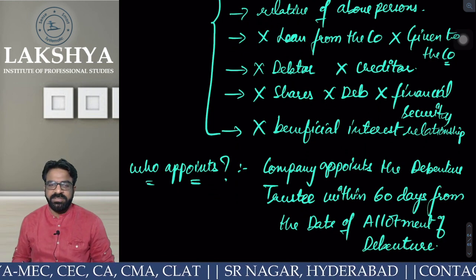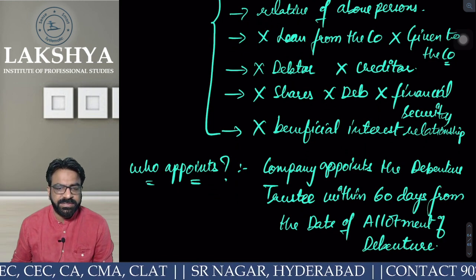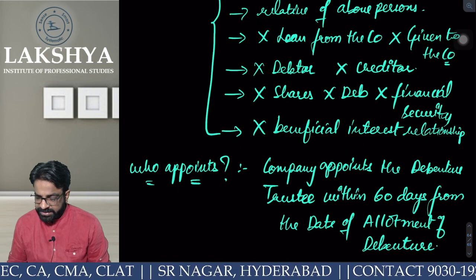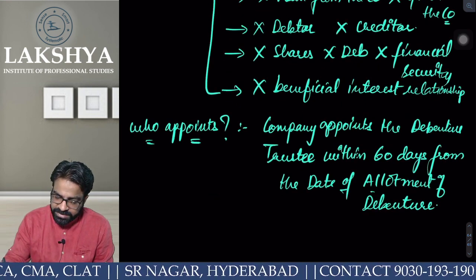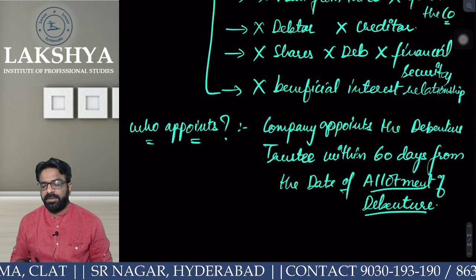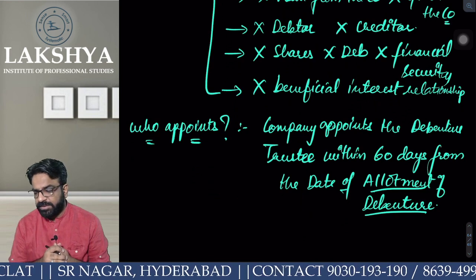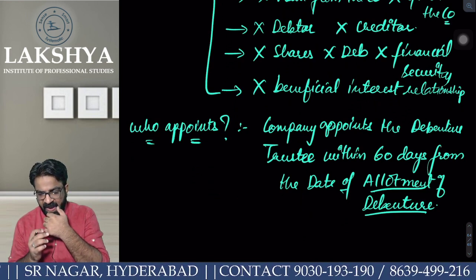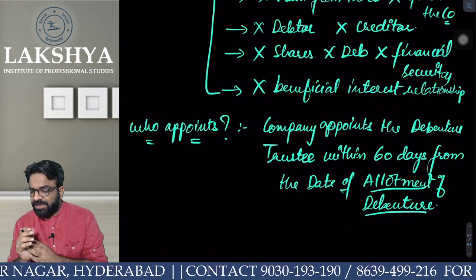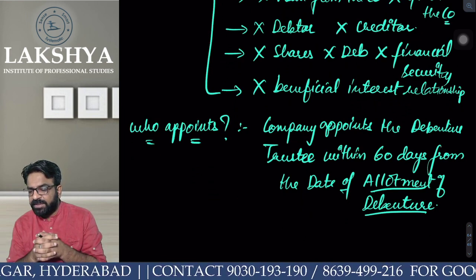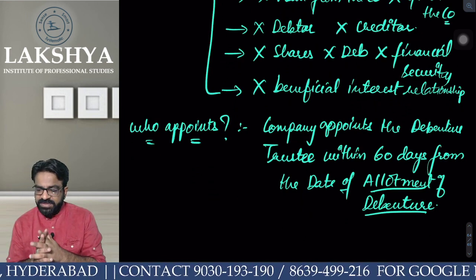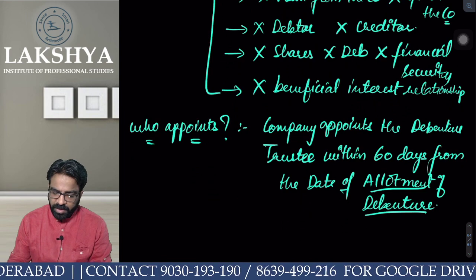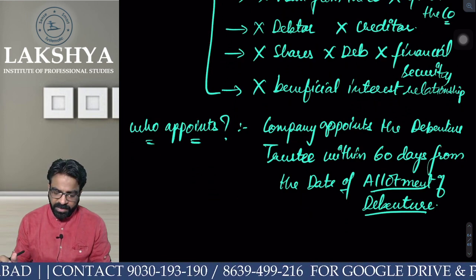Within 60 days. From the date of what? 60 days will start from the allotment of debentures. Everyone clear or not? So within 60 days, we have to appoint a debenture trustee from the allotment of debentures.